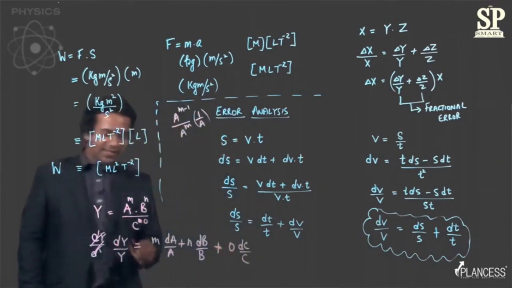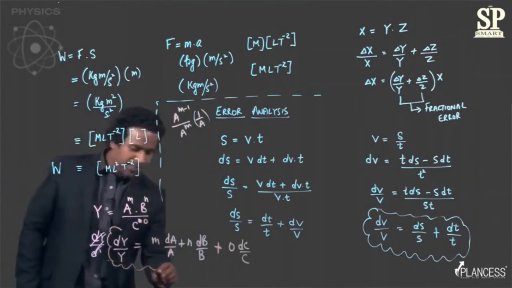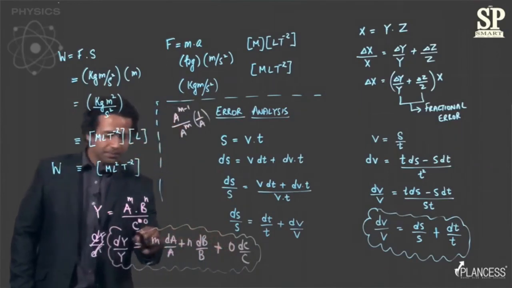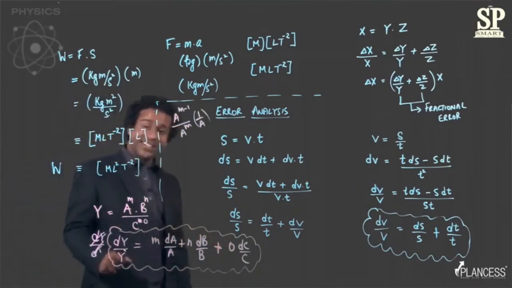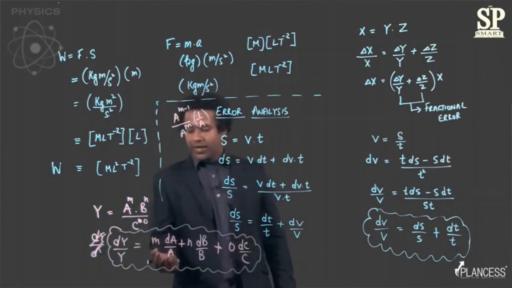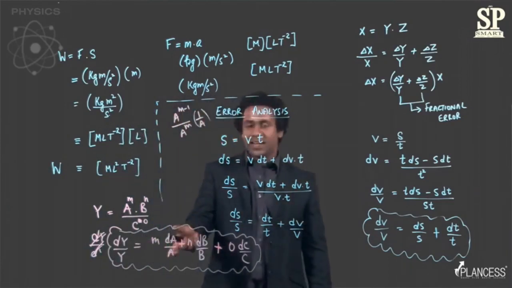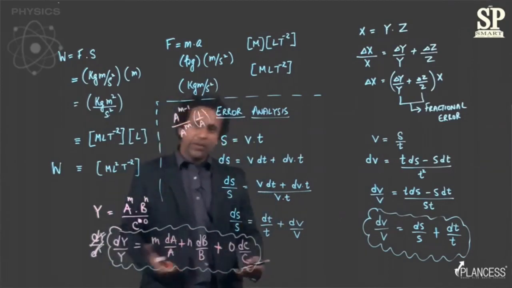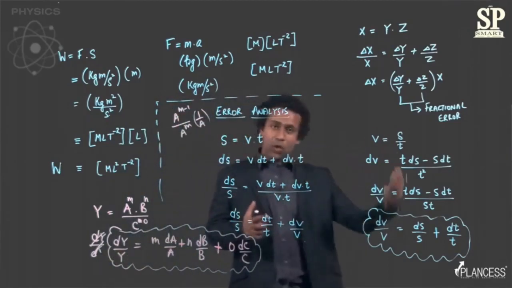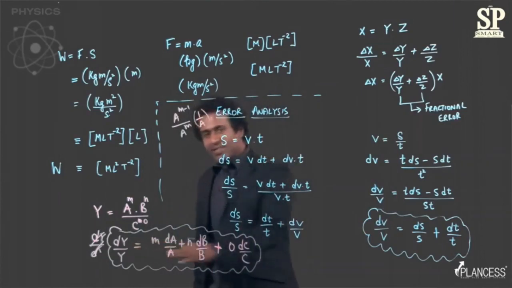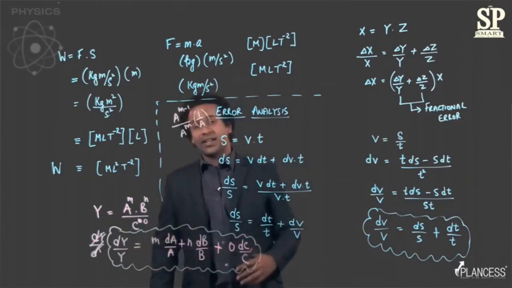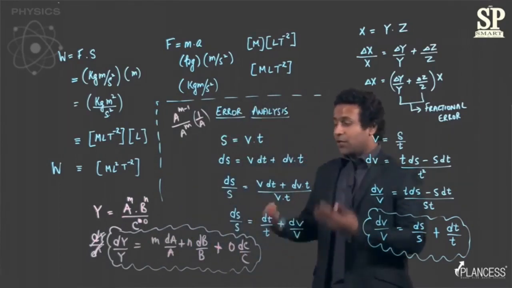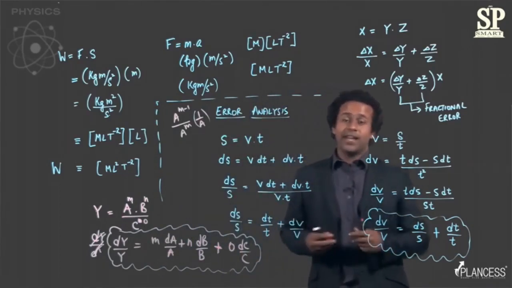So this is the general expression for error analysis, that fractional error will be equal to the index of power into the fractional error of that quantity, right? So this expression you need not remember if you remember the logic behind this, but this is the expression that is used to find out, or rather do, the error analysis for any physical quantity.